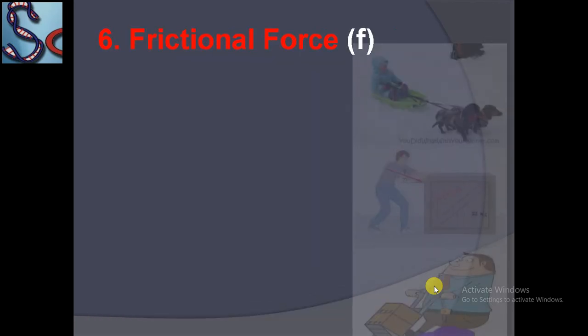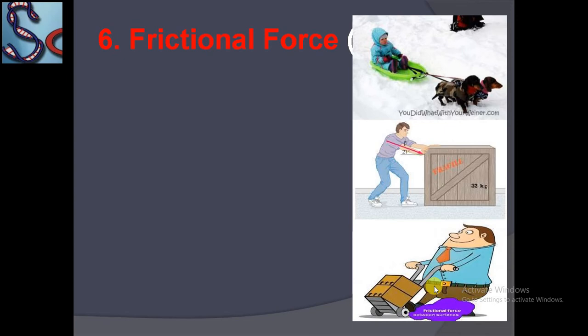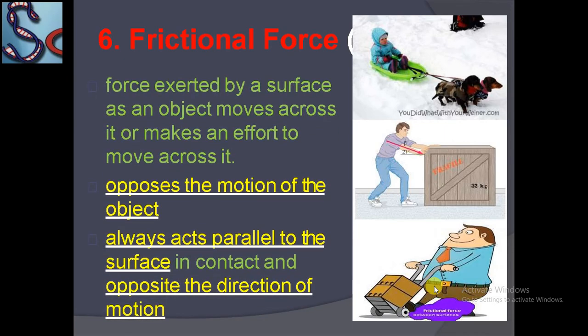Now, the last one is frictional force. Frictional force is exerted by a surface as an object moves across it. As a body stays on the table, there is no friction force. But when we push the body or book, it slides on the surface of the table. As a result, the surface of the table applies a force which is frictional force. There are so many facts about friction that we will discuss in later lectures.